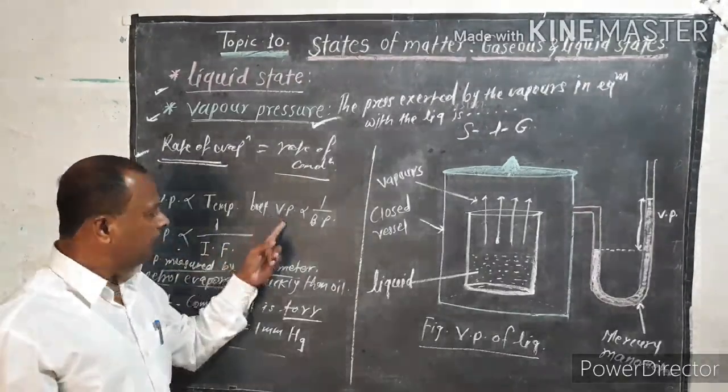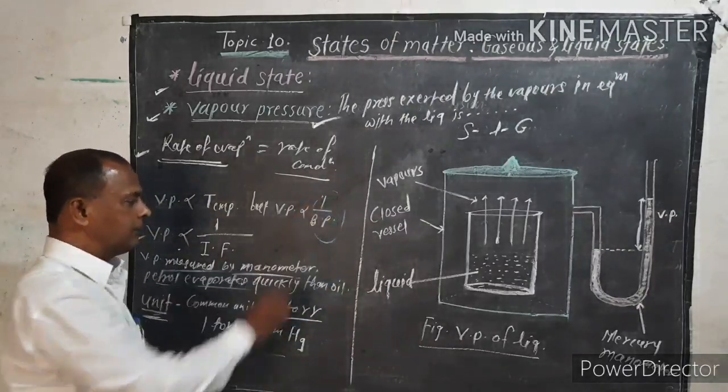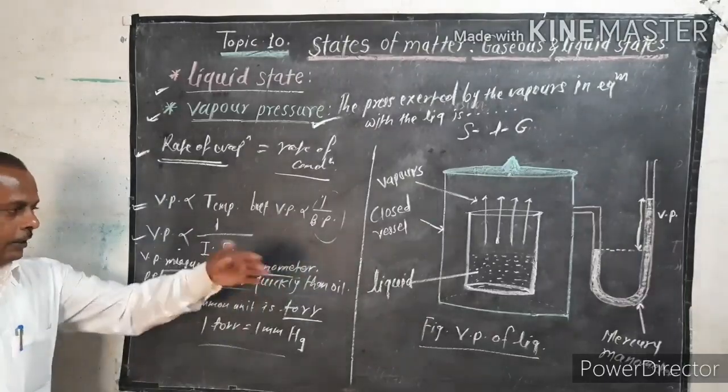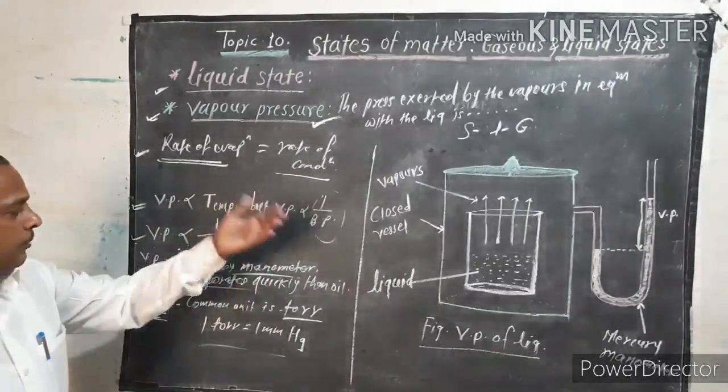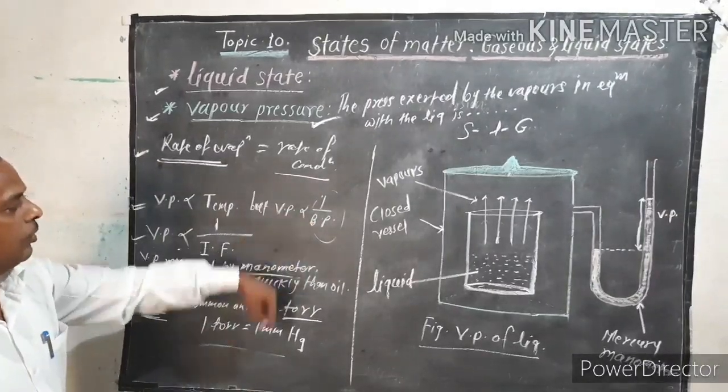Now, the vapor pressure is inversely proportional to the boiling point. This is again a very important key point. This is a key point for solving different problems and questions. Vapor pressure is inversely proportional to the boiling point.